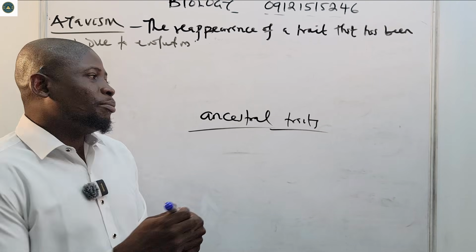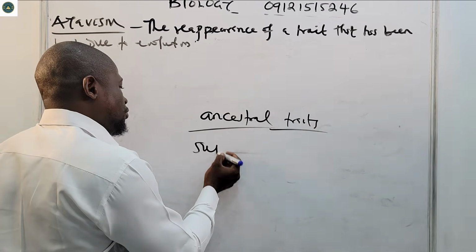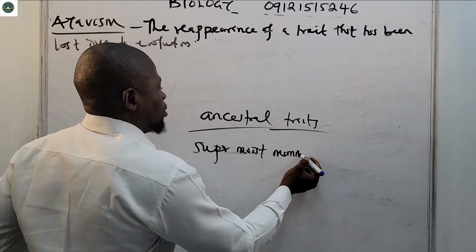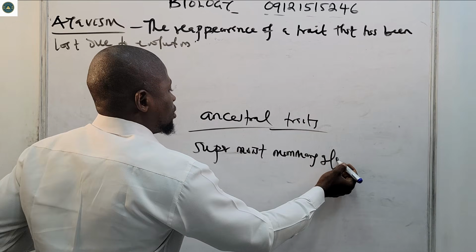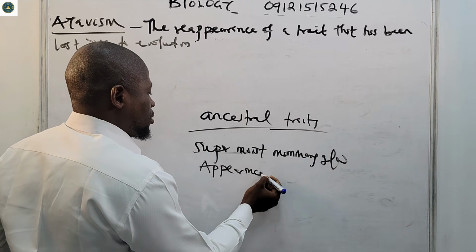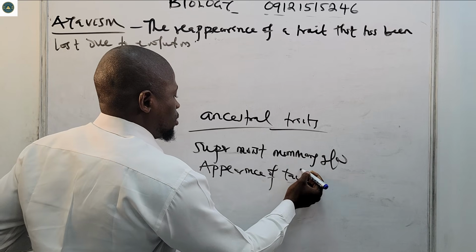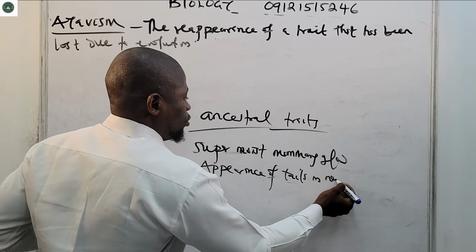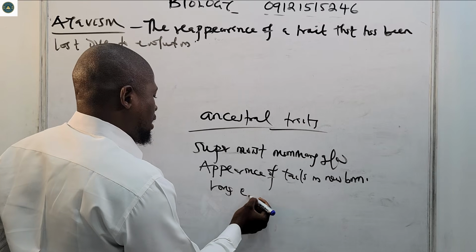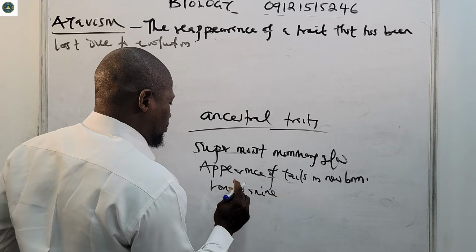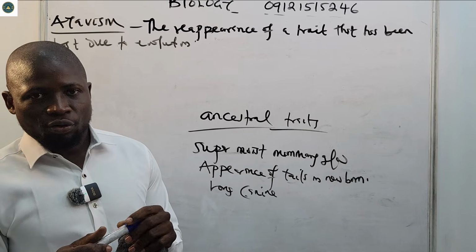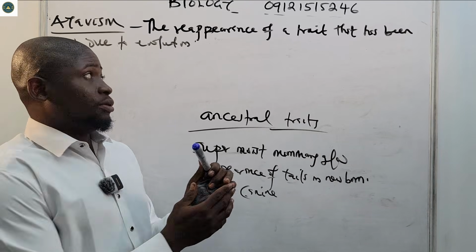Presence of a super numerary mammary gland, appearance of tails in newborns, long canines in your teeth. All of these are atavistic features. So basically, that's what I'm going to say about atavism.